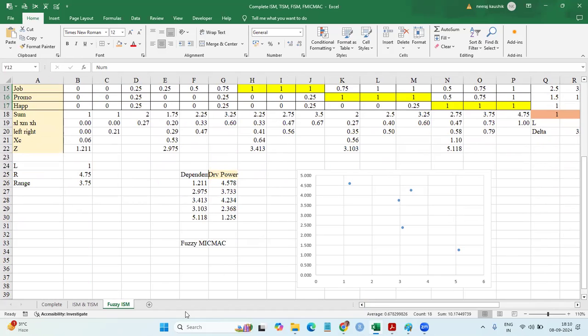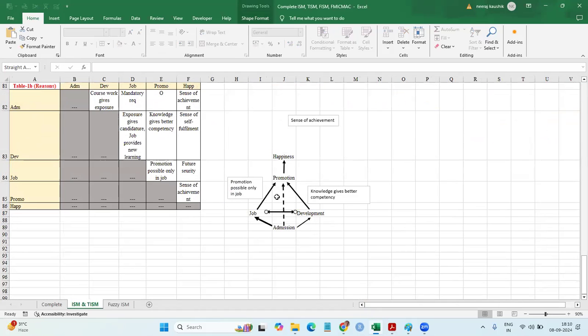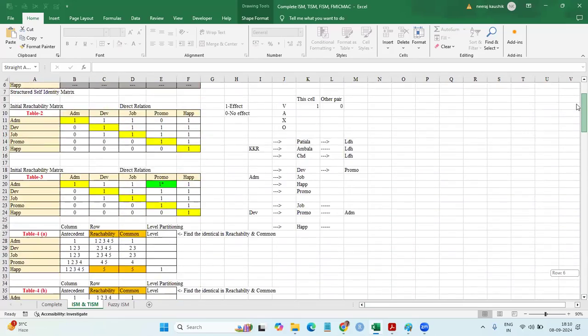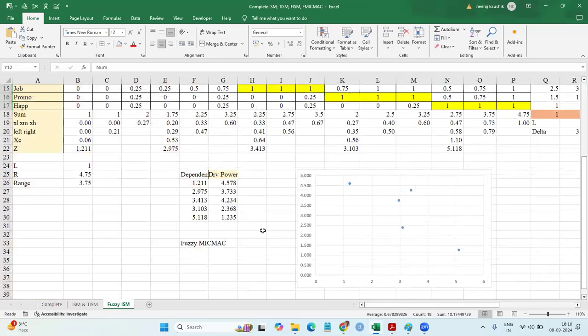What is the difference? The difference will be 2. When you make a diagram, do write the regions, it becomes a TISM, and make some lines thicker, others dotted, it will become the Fuzzy TISM actually. ISM gives you a diagram. T means write all the regions, and fuzzy means make it thicker or lighter depending on the experts. This concludes our discussion on ISM, TISM, Fuzzy ISM, and the MICMAC.